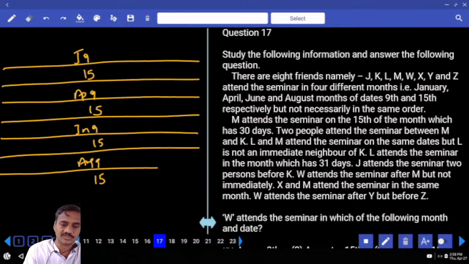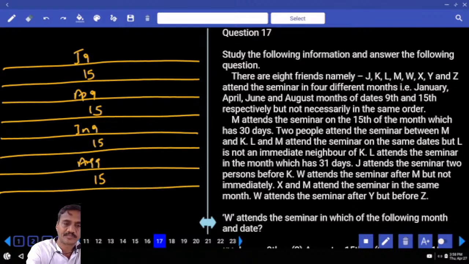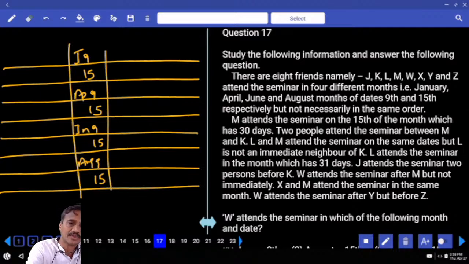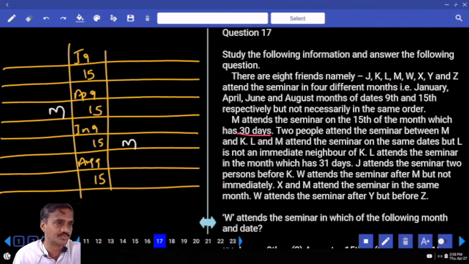Then coming to condition number 1. M attends the seminar on the 15th of a month which has 30 days. M can be either in the month of April or in the month of June. How many possibilities? 2 possibilities.